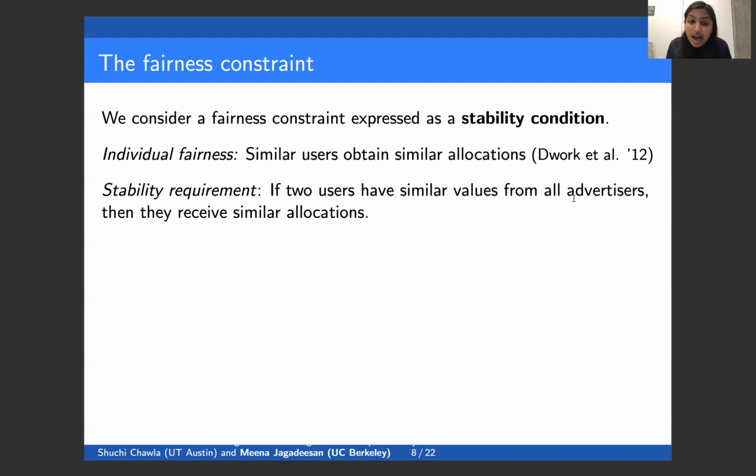So now the point is, if we have two similarly qualified users, then after this auditing process, the advertisers will have been forced to bid similarly on these two users. And now the stability requirement guarantees that the platform ad auction is actually producing similar allocations for these users. Notice that this stability requirement doesn't require explicit specification of the fairness metric and infers everything it needs to know from the advertiser values. We view this as one advantage of formulating fairness as a stability requirement.